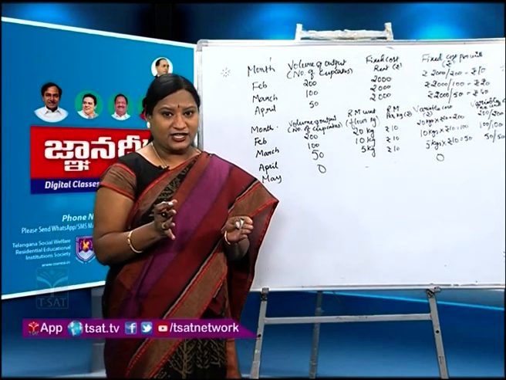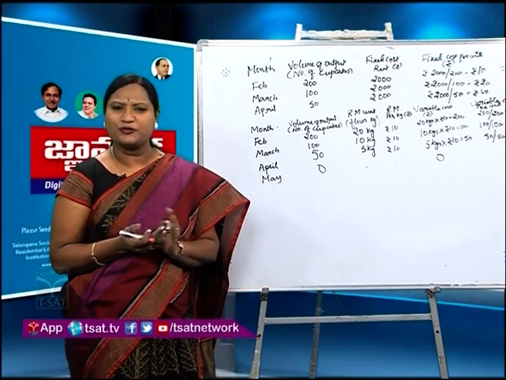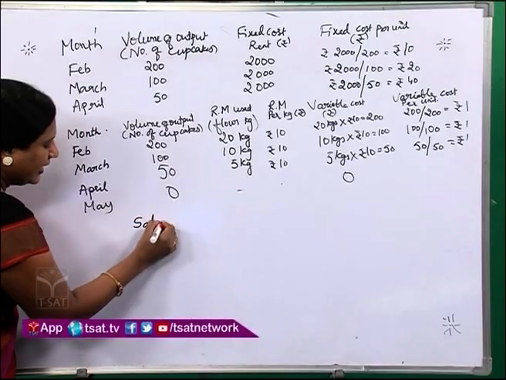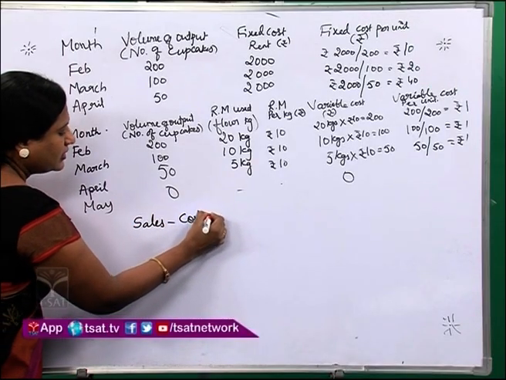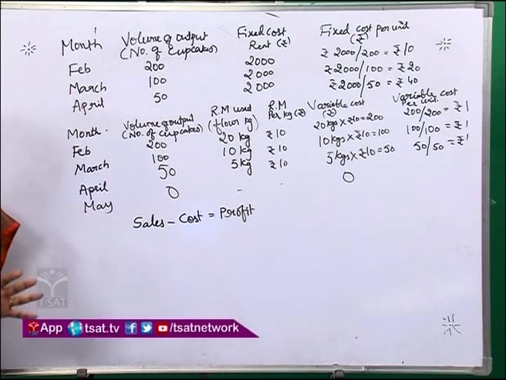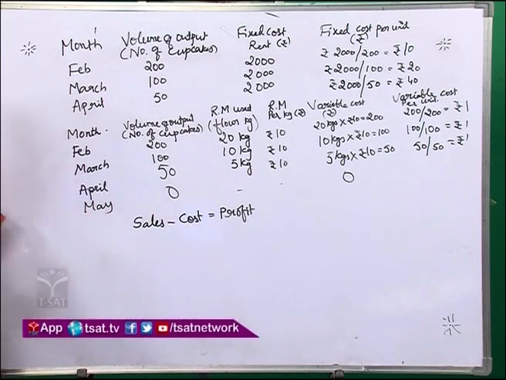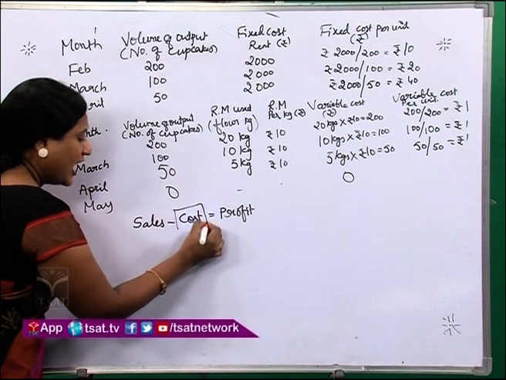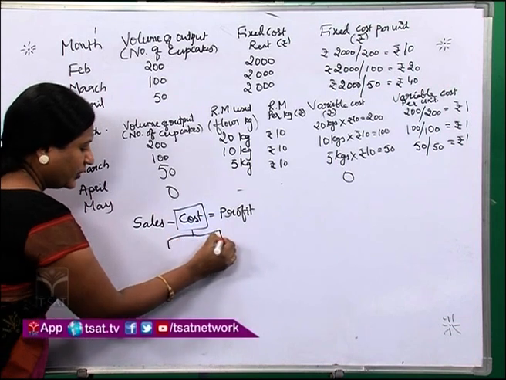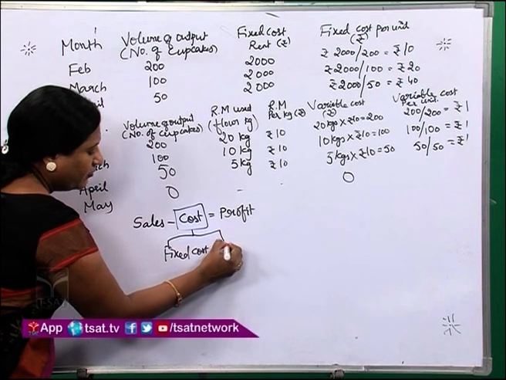Coming to the first one, marginal cost equation. When I started the session, I gave you one formula, that is total sales minus total cost is equals to profit, isn't it? Sales minus cost is equals to profit. This is the general formula for calculating the profit. But marginal cost equation assumes that total cost will be segregated into 2 types, fixed cost and variable cost.